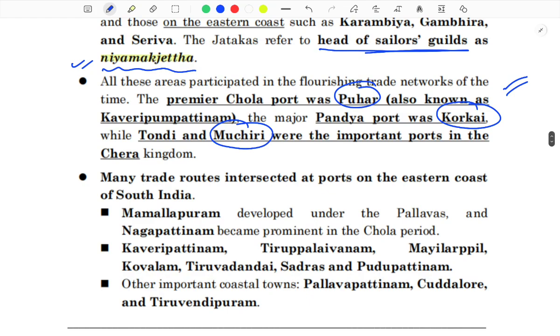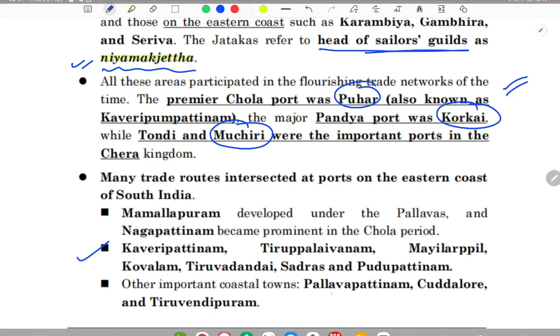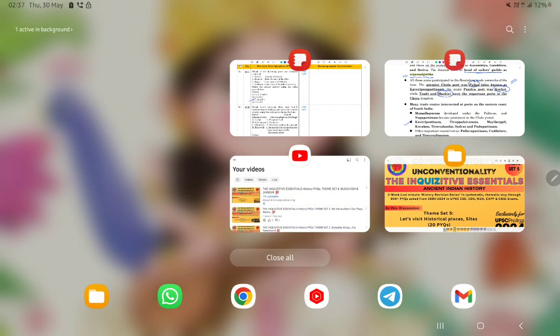Many trade routes intersected at ports on the eastern coast of South India. Mamallapuram, developed under the Pallavas, and Nagapattinam became prominent in the Chola period. Kaviripattanam, Tiruppalaivanam, Mailarapil, Kovalan, Tiruvantandai, Sadras, and Pudupattinam. These are the ports. Other important coastal towns of the south: Pallavapattinam, Kodalur, and Thiruvendipuram. So this much from this curated list.